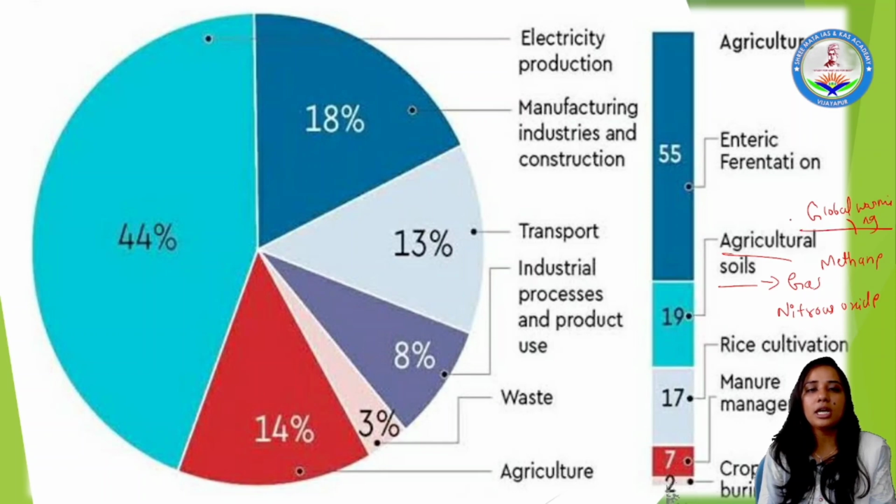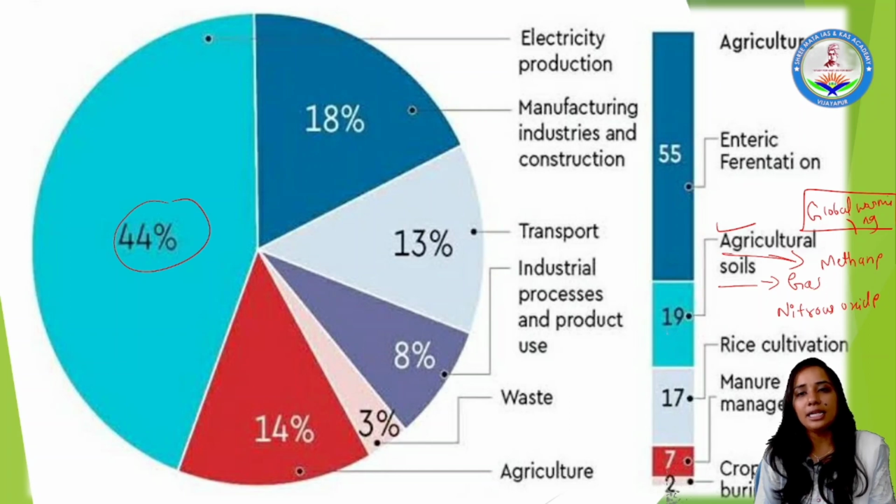Global warming is caused by methane which is released from agricultural activity, and from the soil. These gases will contribute to global warming, and the largest contribution is made by agricultural activity itself. After that, the electric sector, we had talked, is 18%. Other than that, you can go on looking into these charts.